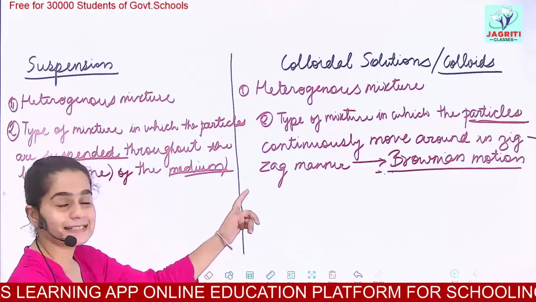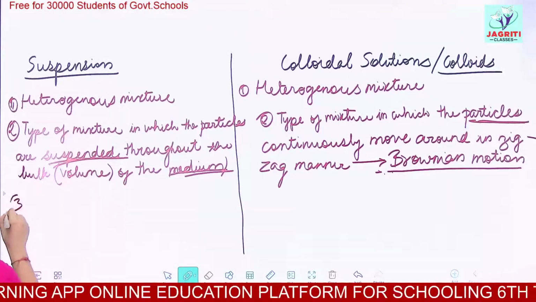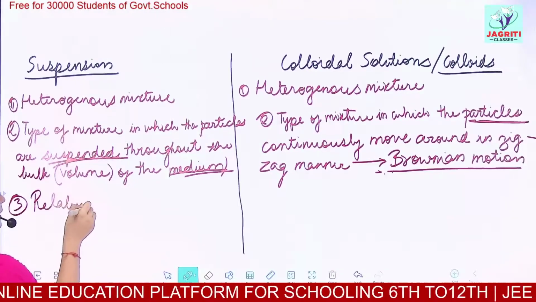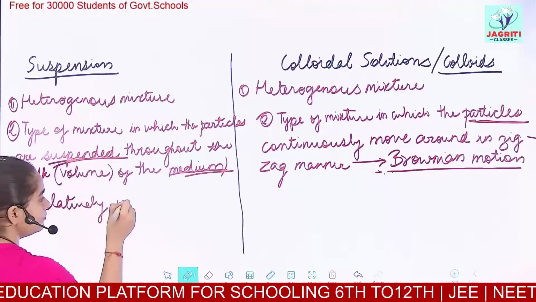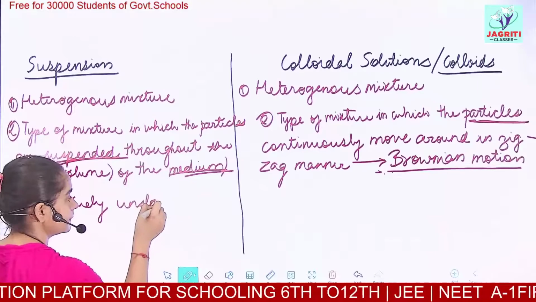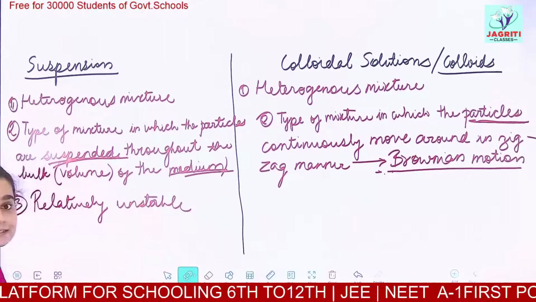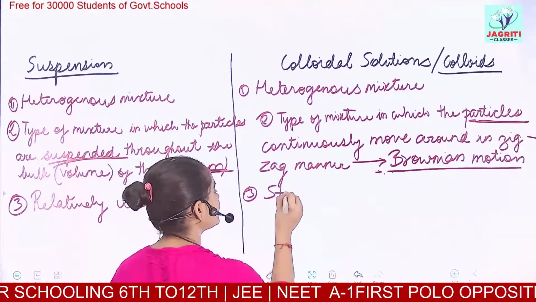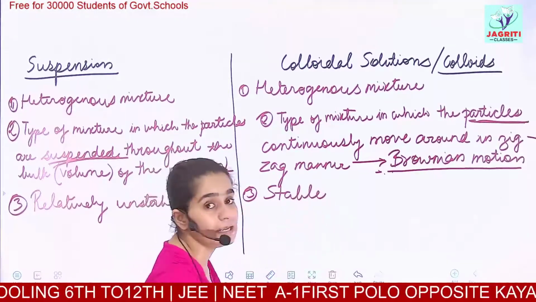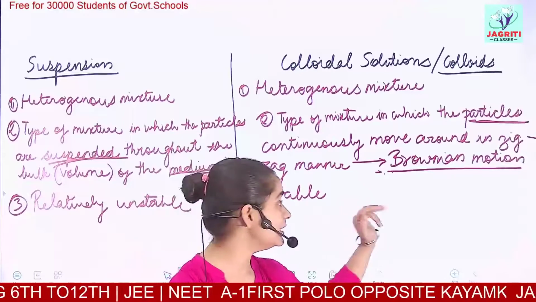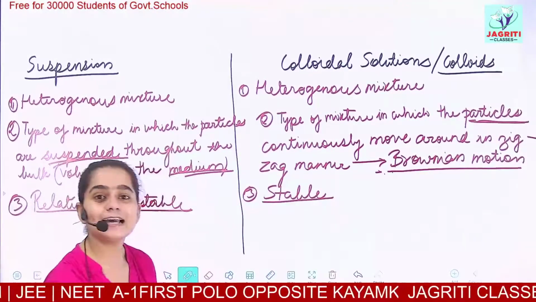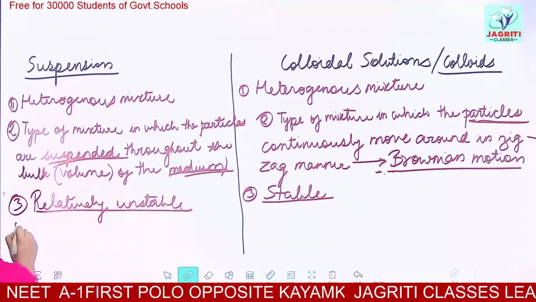Now we are discussing the third point. Suspensions are relatively unstable in nature, whereas colloids are quite stable. They are a stable type of mixture or solution, and they exhibit stability. What do you mean by unstable and stable? This I'll explain as the next point.